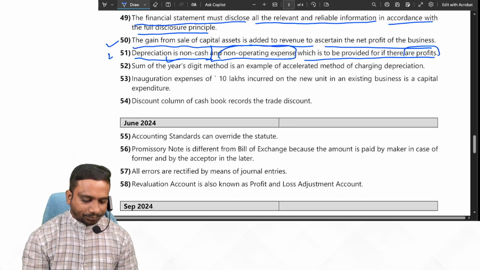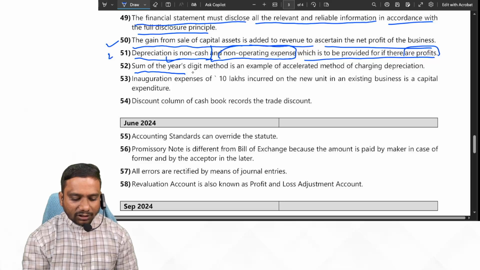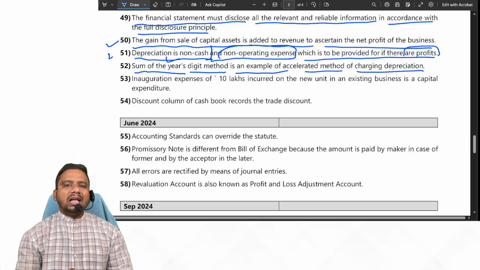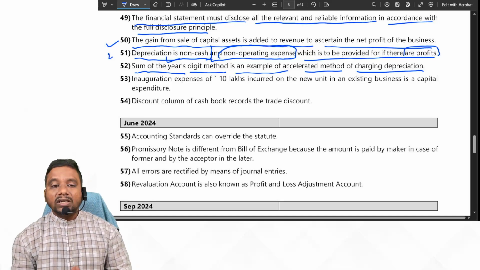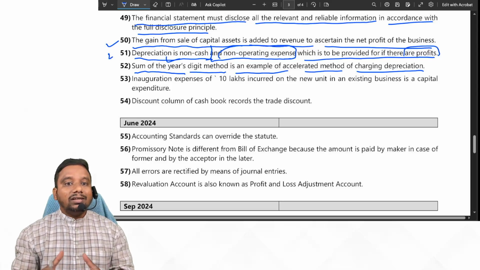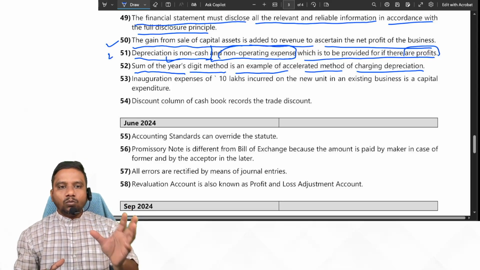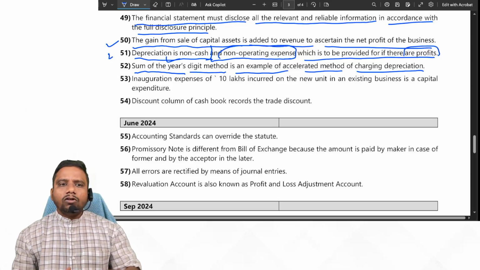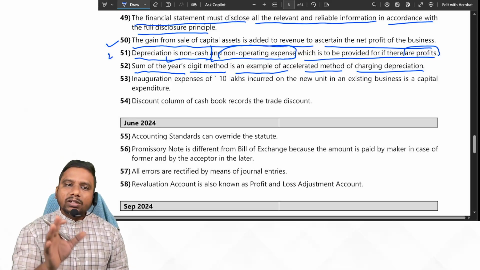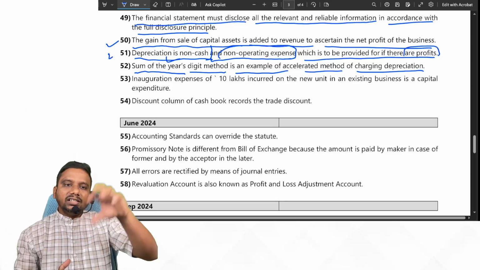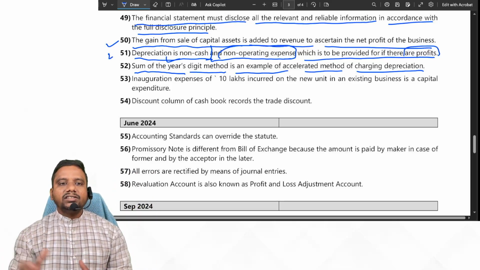Clear. Next one. Sum of the years digit method is an example of accelerated method of charging depreciation. Accelerated method of charging depreciation means in the initial years the depreciation is more and in the later years the depreciation is less. So it is an example of accelerated method. One more method we have is WDV. The WDV method is also an example of accelerated method because in the initial years the depreciation is more, later years the depreciation is less.